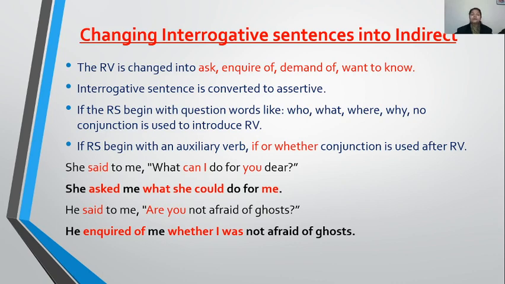And if the reported speech begins with an auxiliary verb, then we need a connector. We need a conjunction. And what is that conjunction? If or whether. As in assertive, we were using that to introduce the reported speech. Here in interrogative, which conjunction is used as a connector? If or whether, any one of them you can use.